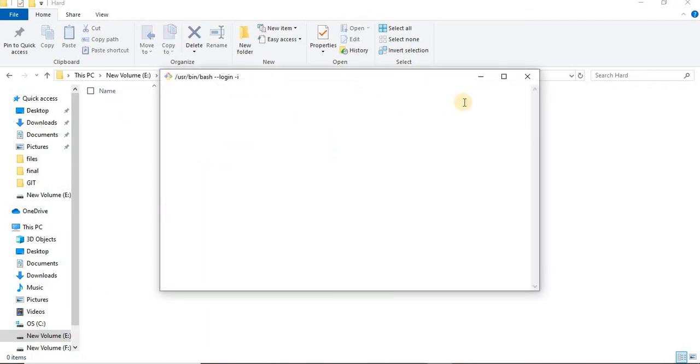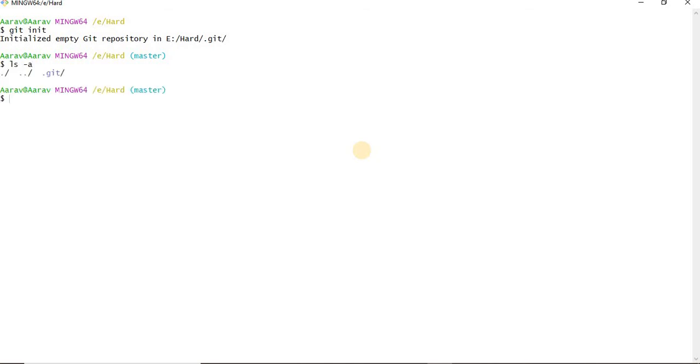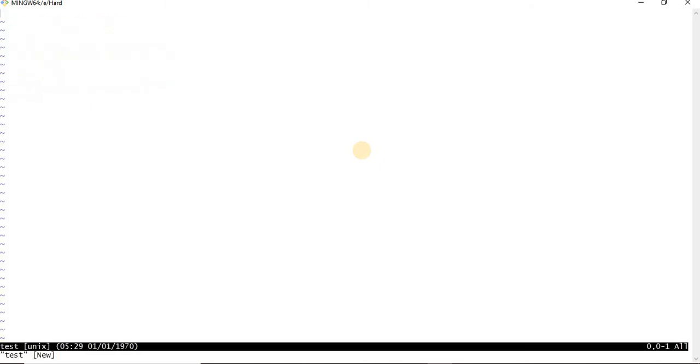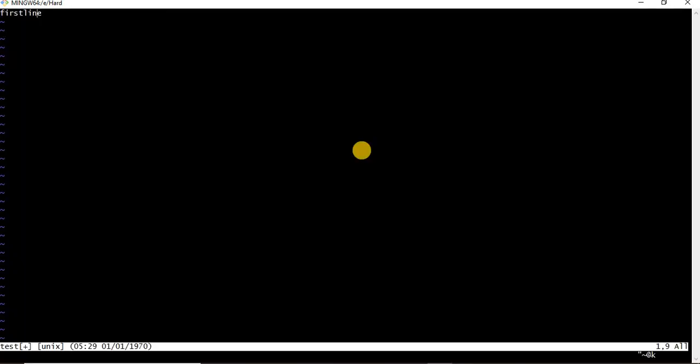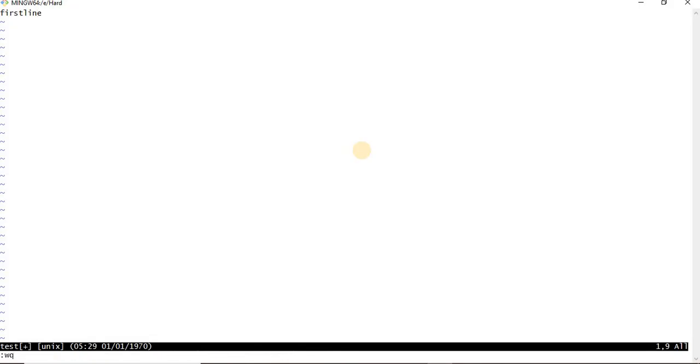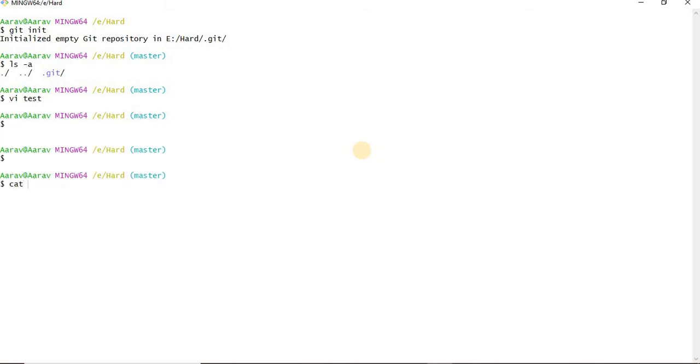Do git bash here. What is the first thing you have to do? git init. Then ls -a, just cross-check whether you got this .git folder. Yes, you got it. Now, as I said, create one file, test. This is day 1. vi test.txt. What am I entering? First line. Just save this. Okay, cat test. What do you have? First line.